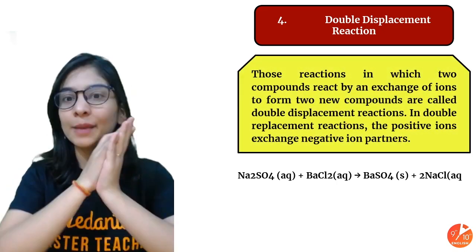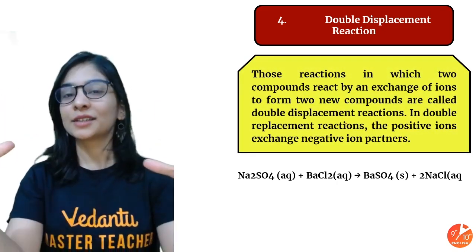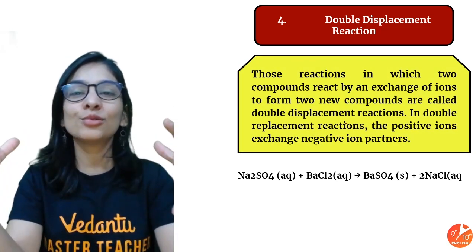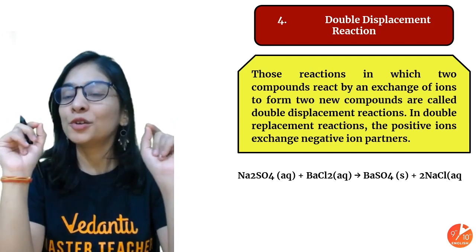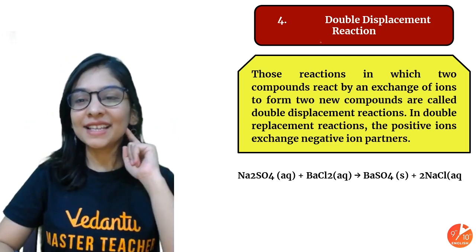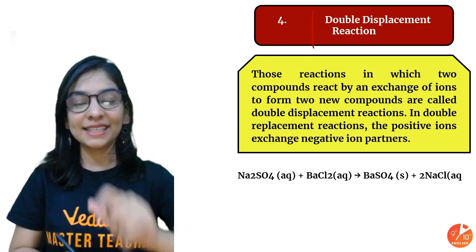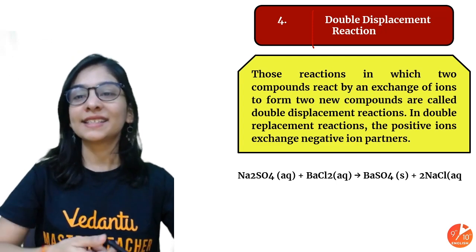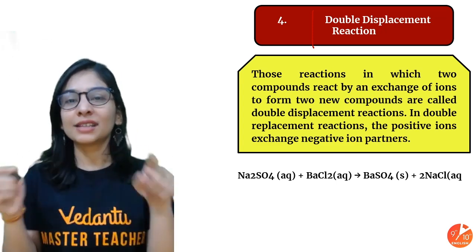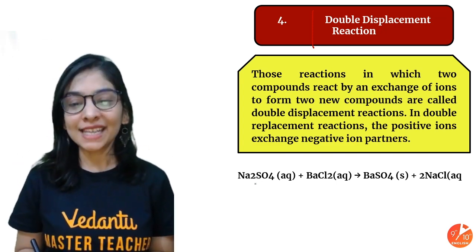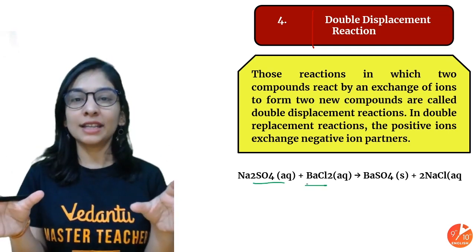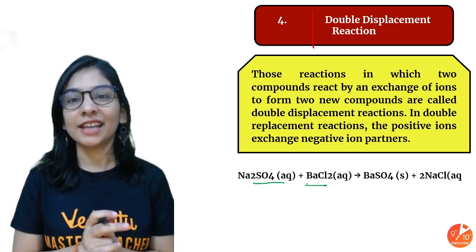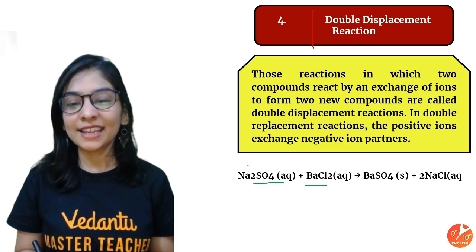Now there's one more type of reaction. It is going to be a long one, so stay tight, because ma'am is helping you to revise the entire chapter, and that too properly. So students, now the example is our DD reaction. What's a DD reaction? Double displacement reaction, two times displacement reaction. And how does that happen? When you have two aqueous solutions and they are exchanging their ions, that's what a DD reaction is. Two aqueous solutions exchanging their ions.